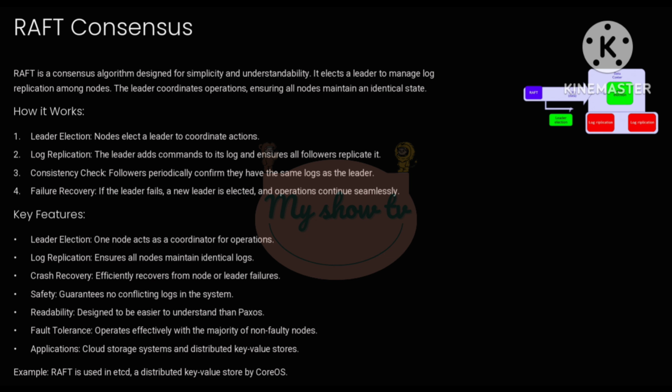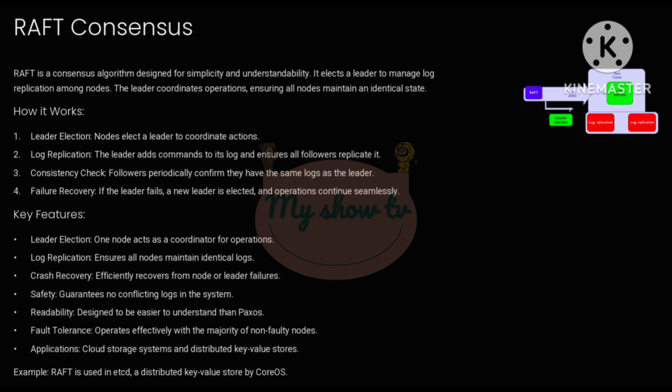1. Leader election. Nodes elect a leader responsible for coordinating operations. Point 2. Log replication. The leader ensures that commands added to its log are replicated across all nodes. 3. Consistency check. Followers periodically confirm they have identical logs as the leader. Point 4. Failure recovery. If the leader fails, a new leader is seamlessly elected.